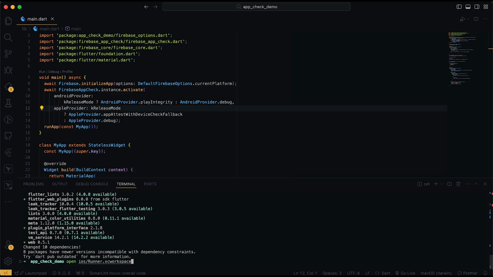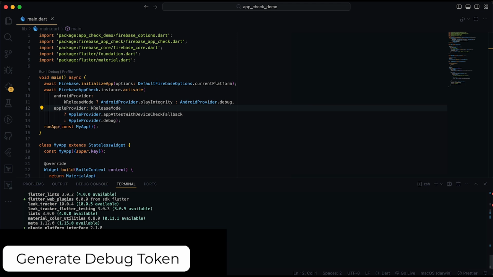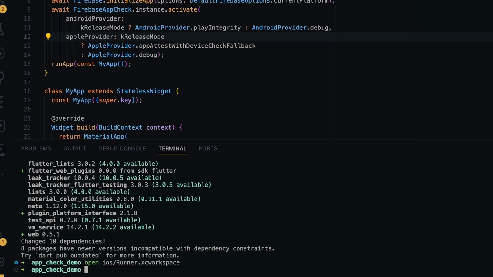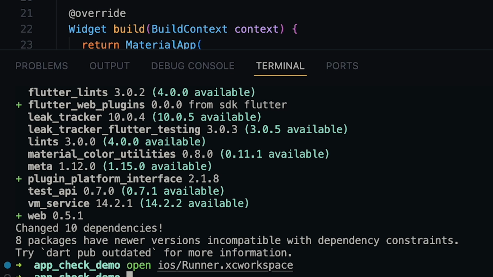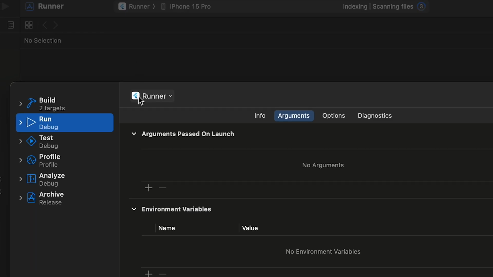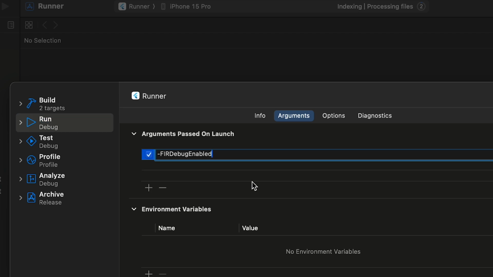Now that's out of the way, we need to get the debug token so we can test our integration locally without being blocked by the App Check server from accessing our Firebase services. For the iOS app, open Xcode with the command open ios/Runner.xcworkspace and go to the Runner project and click Edit Scheme. And then in the Arguments tab, in the Arguments Passed On Launch section, add -FIRDebugEnabled.